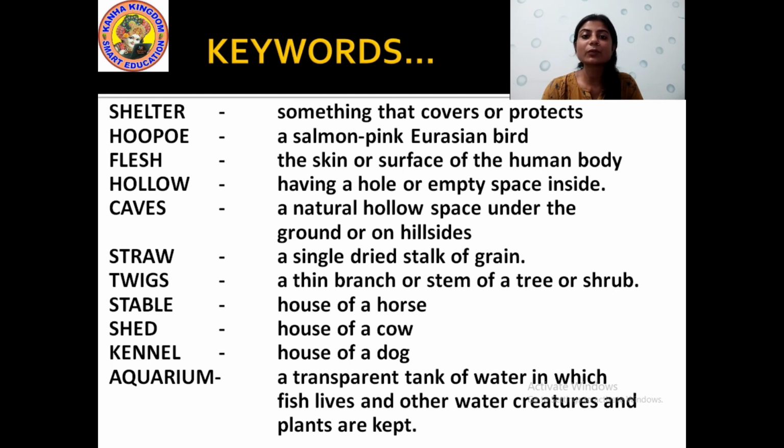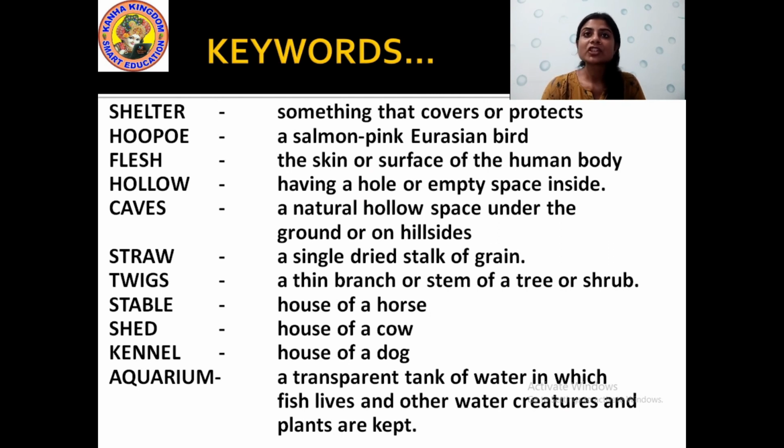Then baby turtles live in the aquarium, and different kinds of plants also can be kept inside the aquarium. It is usually made for decorative purposes in our home. That is aquarium. A-Q-U-A-R-I-U-M. Aquarium.